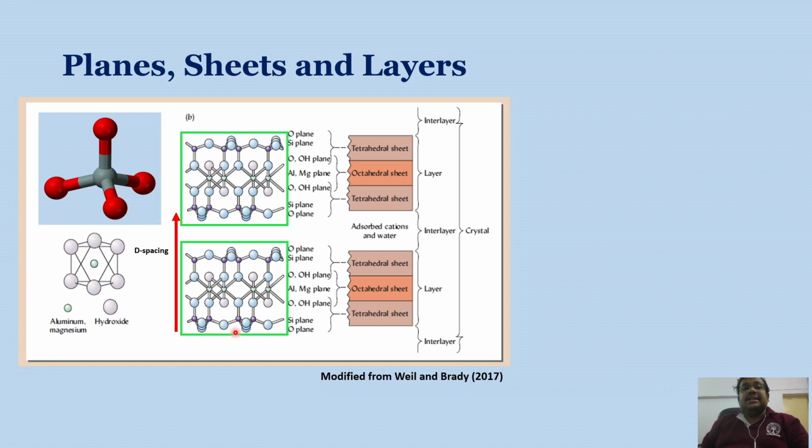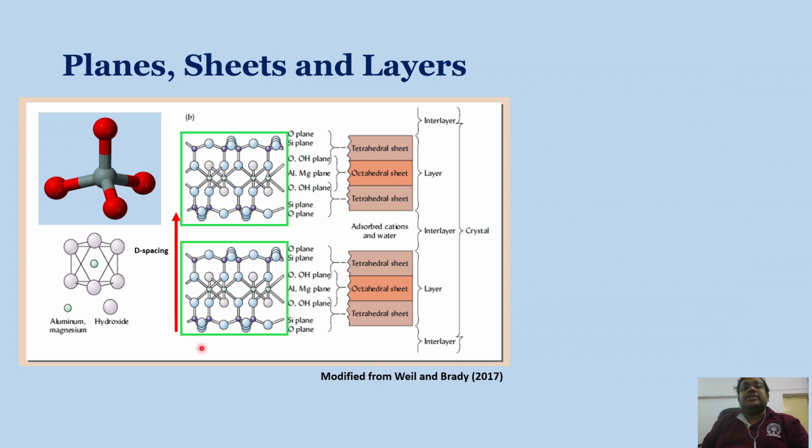As you can see, this is a basal oxygen plane, and this is the basal oxygen plane of the next repeating layer of similar atoms. So the linear distance between this basal oxygen plane and this basal oxygen plane is also known as d-axis spacing, and this d spacing is the major criterion for segregating one clay mineral from another.